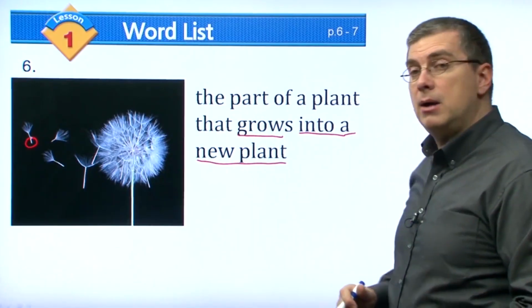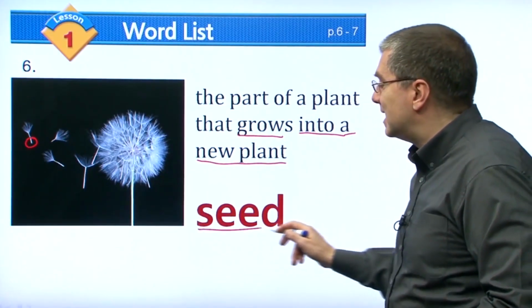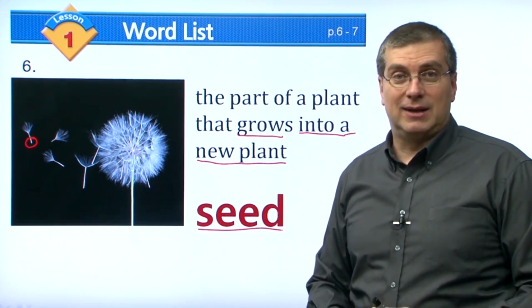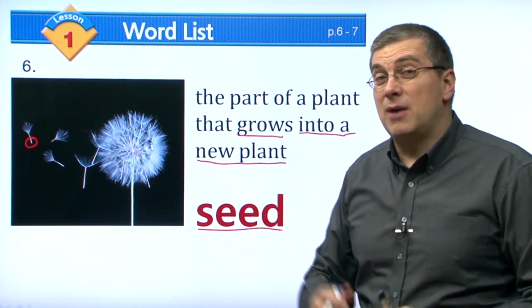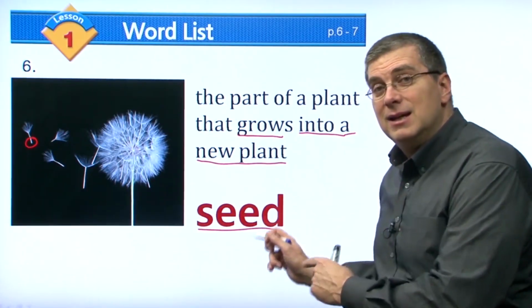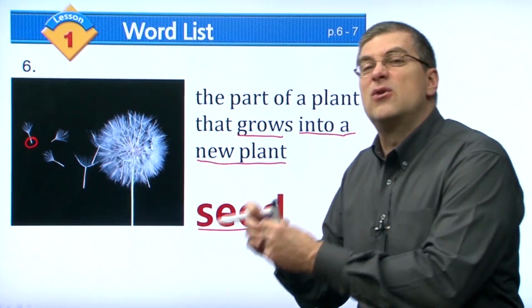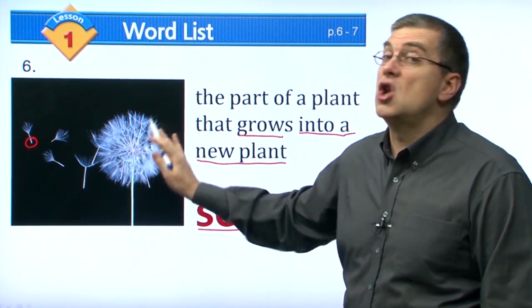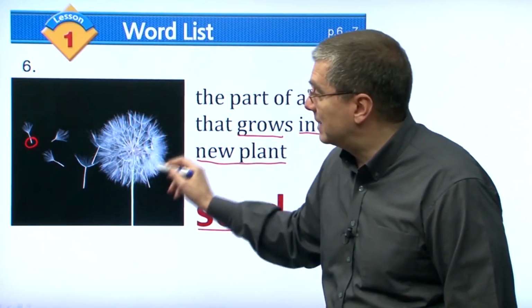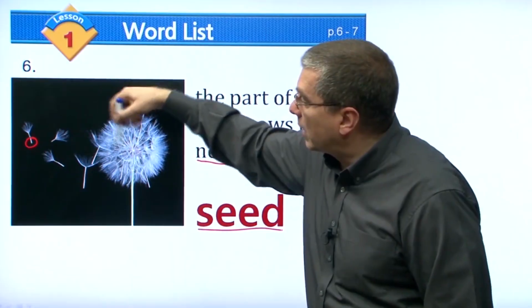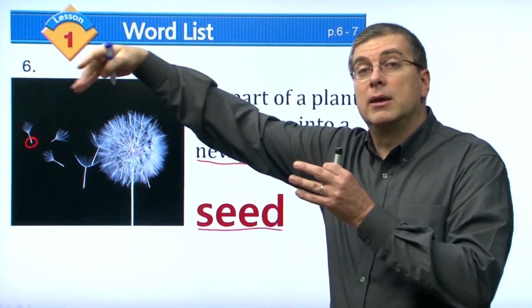What are we talking about? We're talking about the seed. The seed of a plant. Remember when we talked about fruits and vegetables? Where is the seed? The seed is in the fruit. But not all plants have fruit. Some plants have no fruit. Like this plant here, there's no fruit because the seeds break off and fly away on the wind.